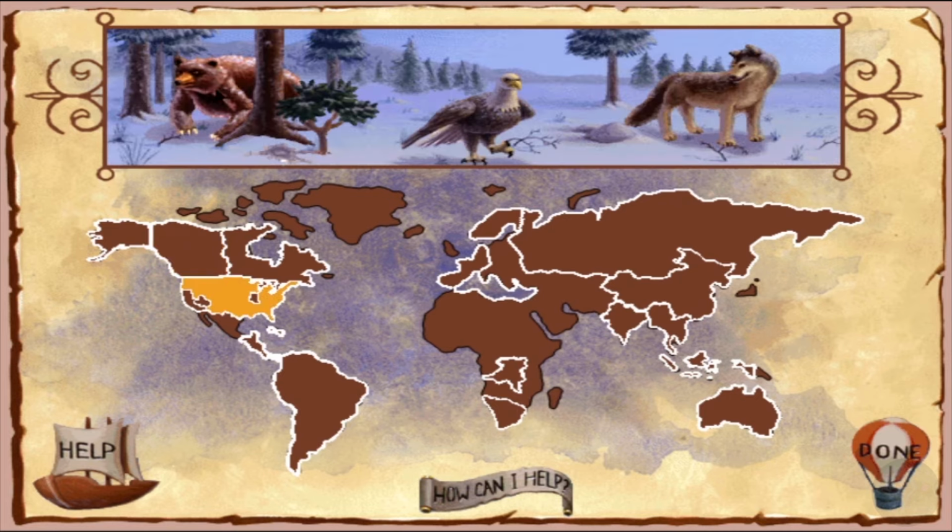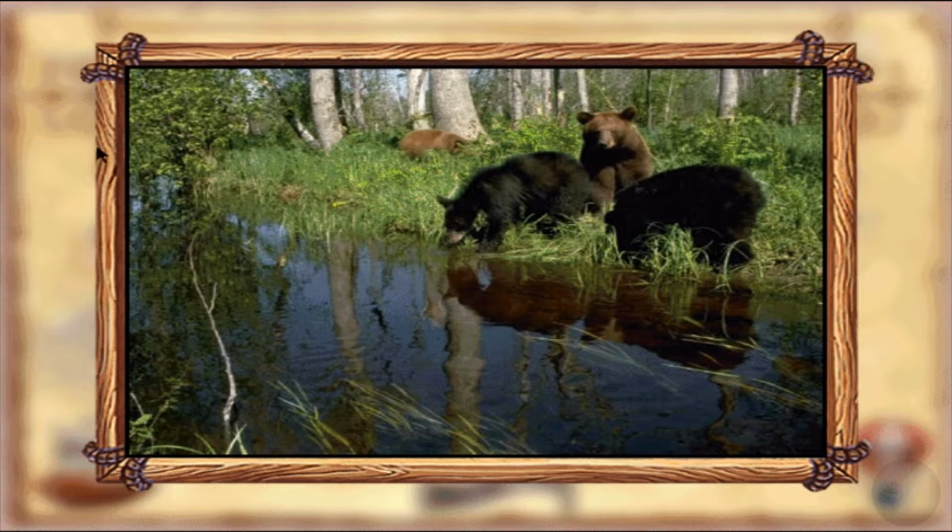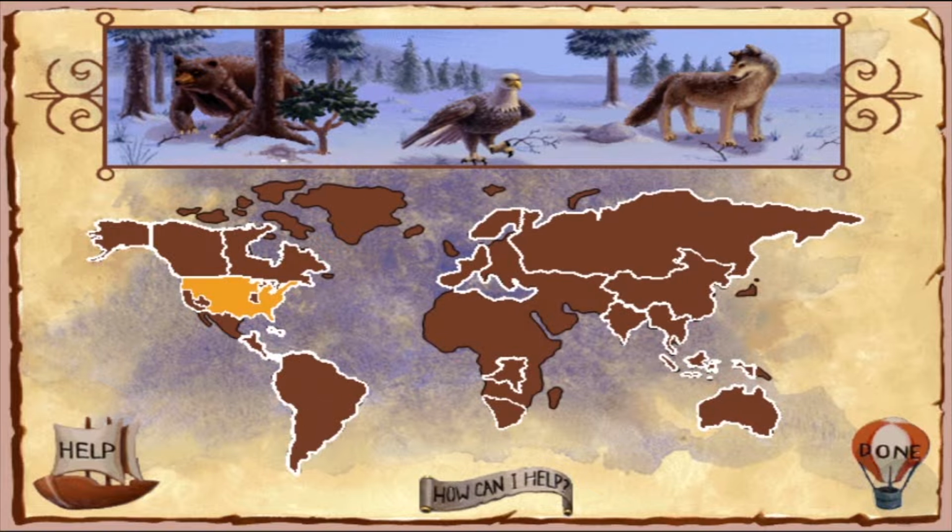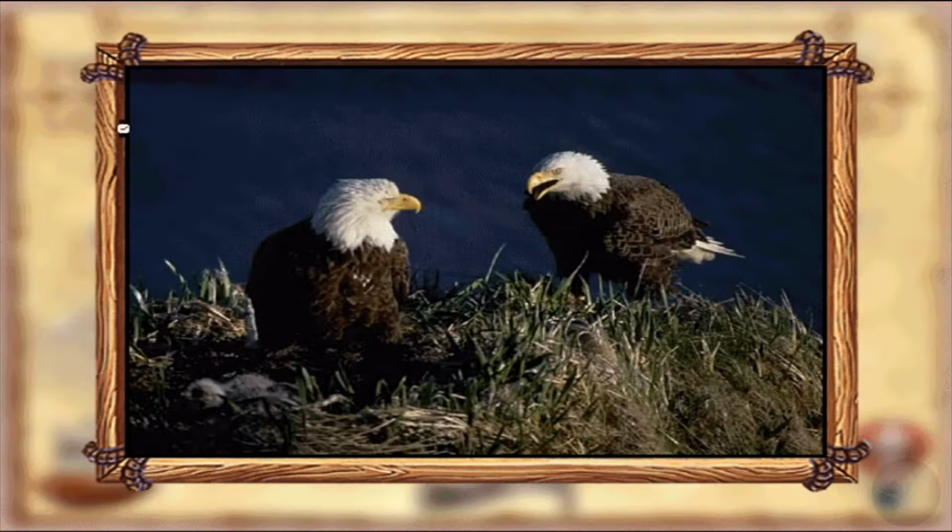United States. The major threat to the American black bear is poaching to supply Asian markets with bear gallbladders and paws, considered to have medicinal value in China, Japan, and Korea. The bald eagle is endangered due to habitat destruction, illegal shooting, and contaminated food sources. The bald eagle's population varies throughout the United States, except for Hawaii, where the species is not known to exist.